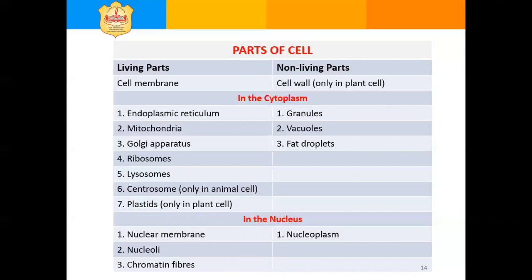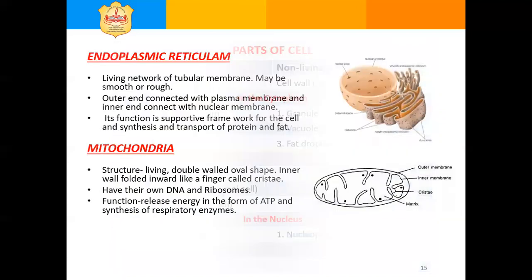Granules, vacuoles, and fat droplets are non-living inclusions found in the cytoplasm of the cell. Nuclear membrane, nucleoli, and chromatin fibers are the living parts of the nucleus. Nucleoplasm is the non-living part of the nucleus. Let us study them separately.